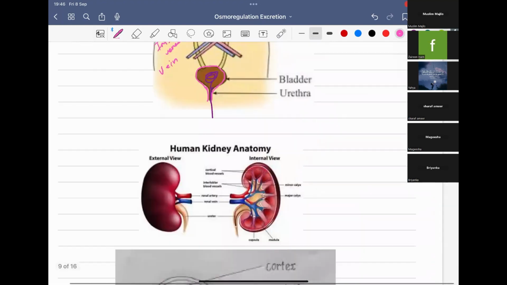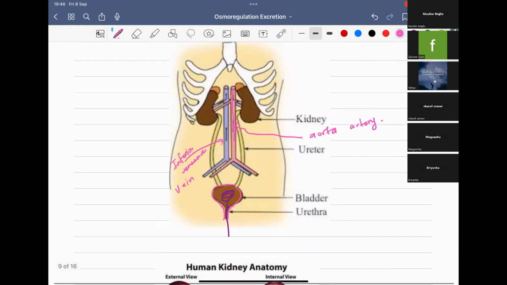The location of the kidney you can see here. It is in the posterior abdominal wall. If you touch your abdomen, you have an anterior part as well as a posterior part. If you touch the back of your body, it is the posterior abdominal wall. If you touch the front, that is the anterior abdominal wall. So two kidneys are located on the posterior abdominal wall, on either side of the vertebral column.